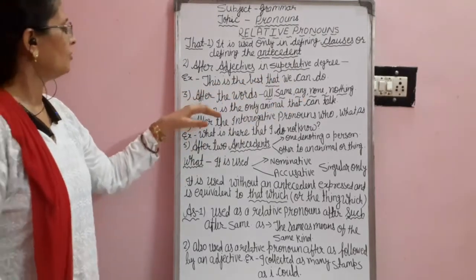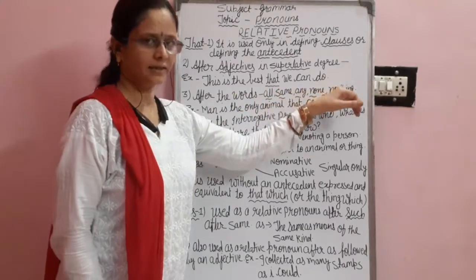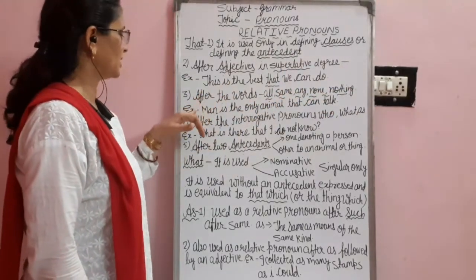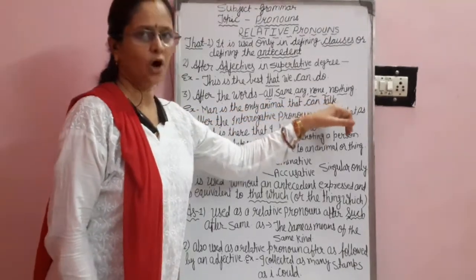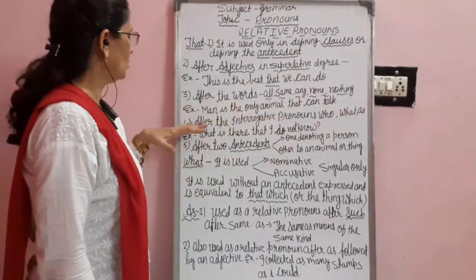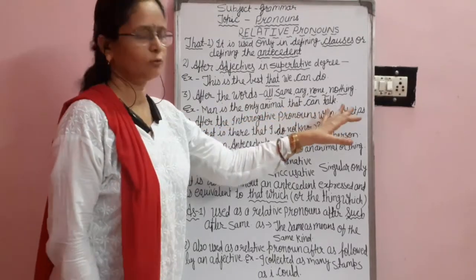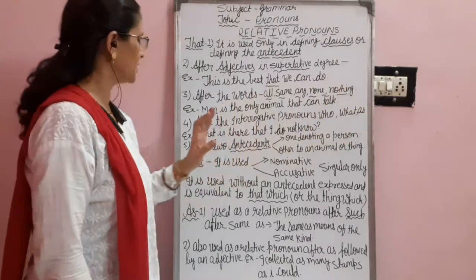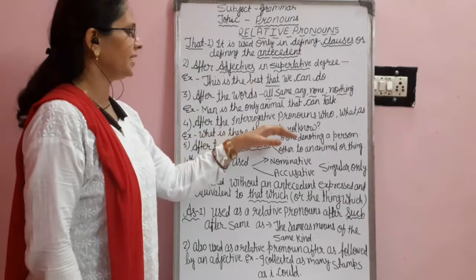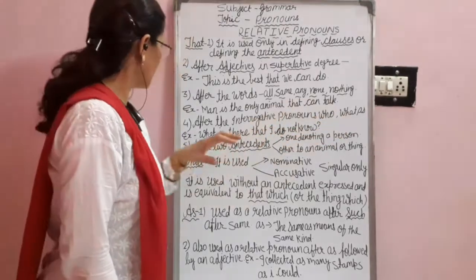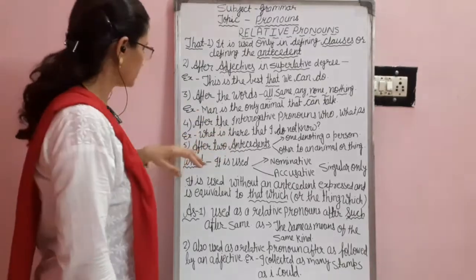Third point, after the words all, same, any, none, nothing, we use that. For example, man is the only animal that can talk. Fourth point, after interrogative pronouns like who, what, we use the relative pronoun that. For example, what is there that I do not know? Here, what is the interrogative pronoun.